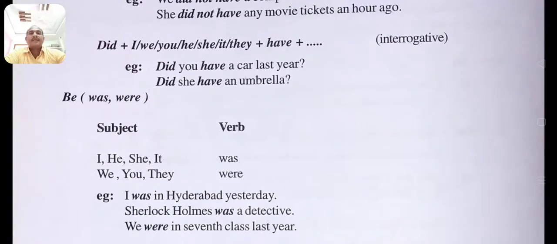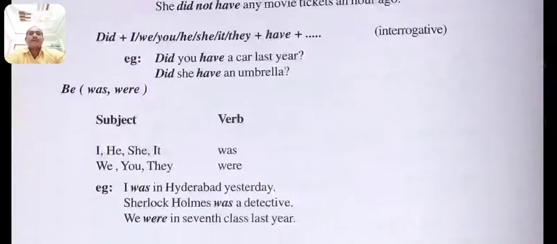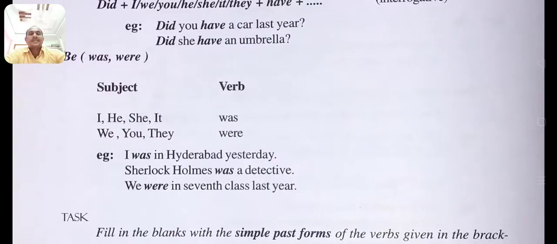In the case of be forms, was and were: was is used for I, he, she, it. Were is used for we, you, they. Examples: I was in Hyderabad yesterday. Sherlock Holmes was a detective. We were in 7th class last year.